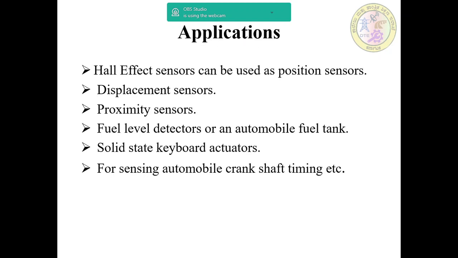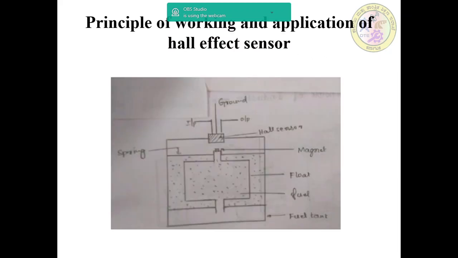The main applications of Hall effect sensors are: they can be used as position sensors, displacement sensors, proximity sensors, fuel level detectors in an automobile fuel tank, solid state keyboard actuators, and for sensing automobile crankshaft timing, etc. This is the working principle of the Hall effect sensor.